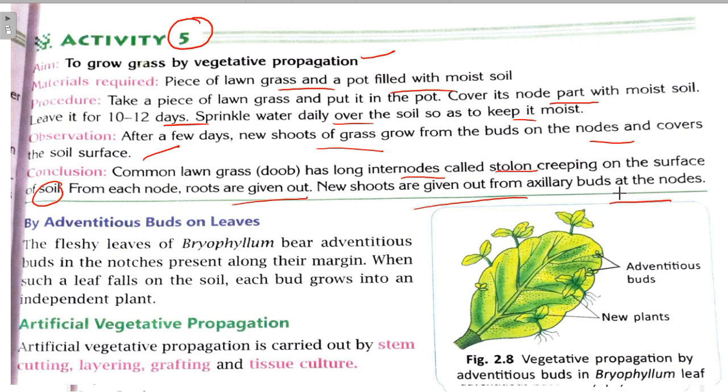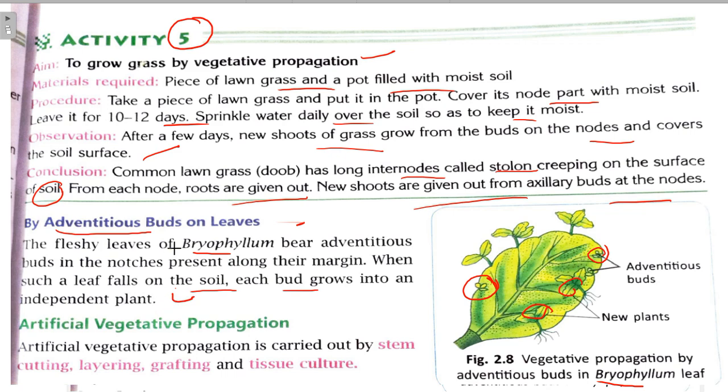So the next method is by adventitious buds on the leaves. So this is the bryophyllum leaf. Bryophyllum leaves have adventitious buds. From these buds new plants are formed. So this is called propagation by adventitious buds on the leaves, right? So when such a leaf falls on the soil, each bud grows into an independent plant.